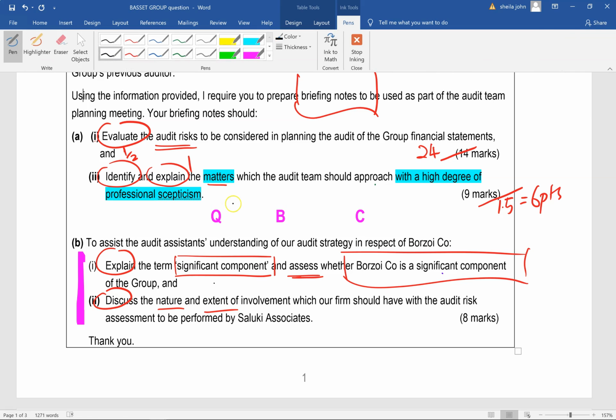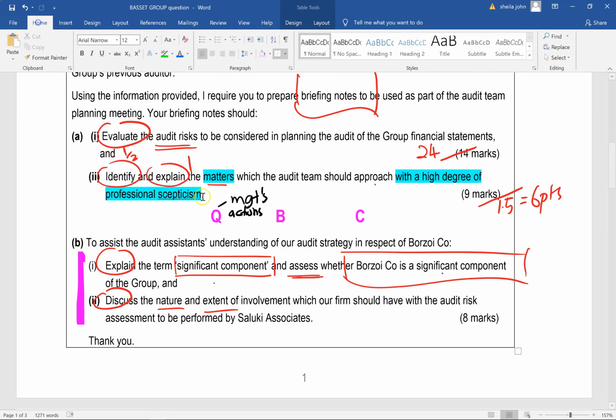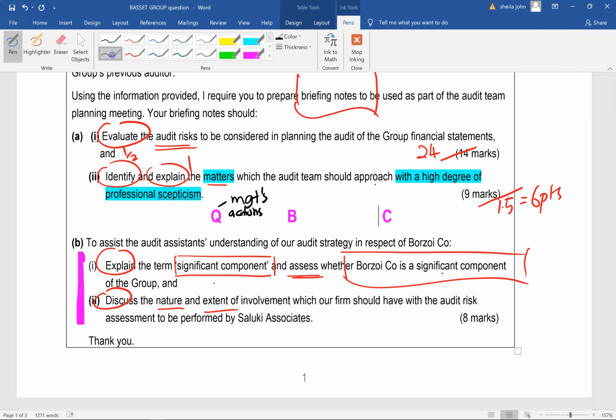And since we're talking about a questioning mind, what are we thinking about here? Firstly, we're thinking about management's actions. So in the question, management's actions could be that the finance director has decided to do something or not do something, or you can also have a look at the accounting policies that they've already adopted. Because when you think about accounting policies, who has a strong hand in shaping the accounting policies of the company? It would definitely be the finance director. So we're looking out for things where the finance director has done certain things, or we're looking to criticize their accounting policies.